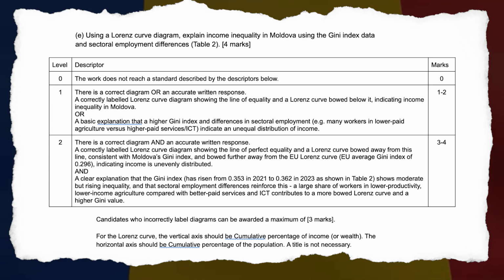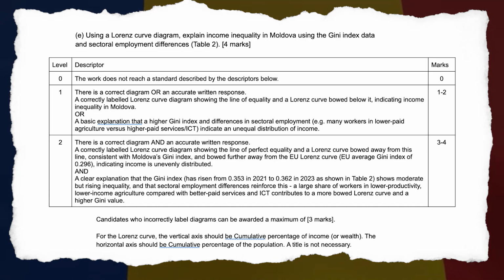E. Using a Lorenz curve diagram, explain income inequality in Moldova using the Gini index data and sectoral employment differences. Table 2. 4 marks. Level 1. A correctly labeled Lorenz curve diagram showing the line of equality and a Lorenz curve bowed below it indicating income inequality in Moldova. Or a basic explanation that a higher Gini index and differences in sectoral employment, for example, many workers in lower-paid agriculture versus higher-paid services or ICT, indicate an unequal distribution of income.